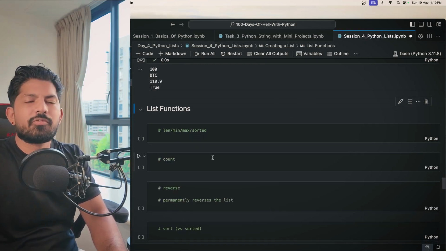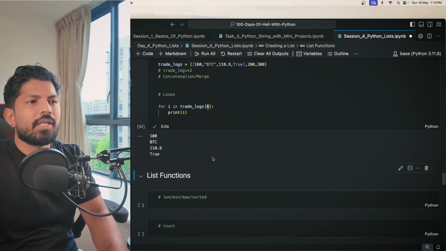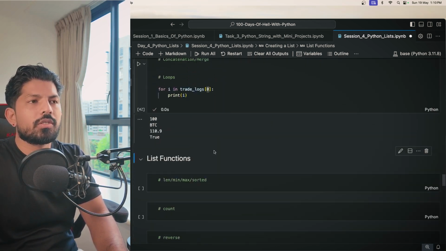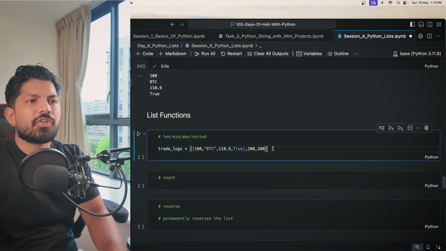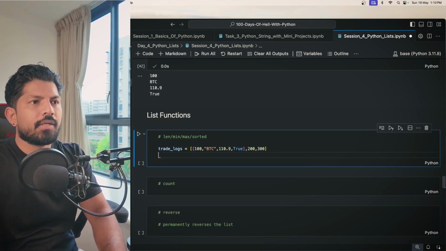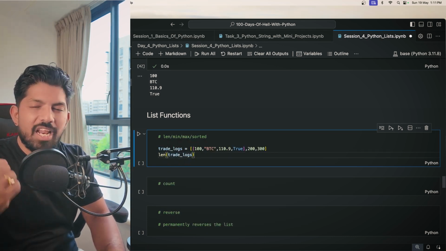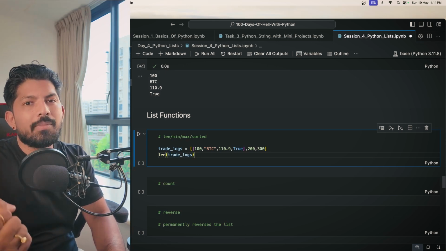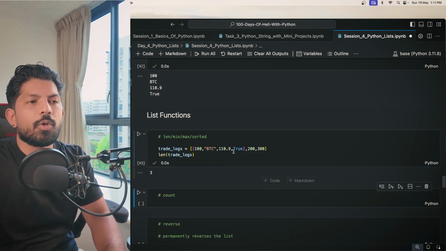Now we have some functions. Basically, we have covered most of the functions already, but there are a few functions which are also used in the list. So let's take them one by one quickly. With the help of the len function, you give a list, and it will print out the total number of items inside that list. When we hit shift enter, it will give us 3, because 1, 2, 3, right?